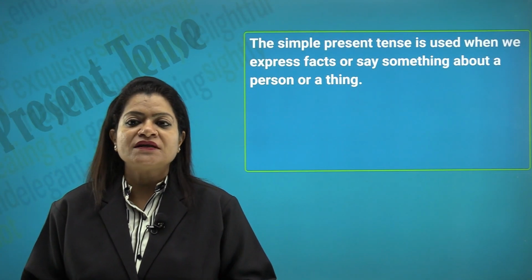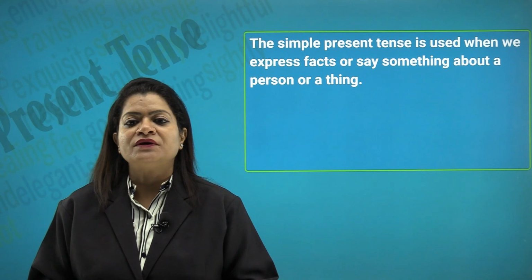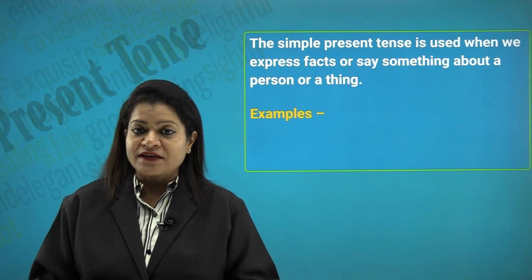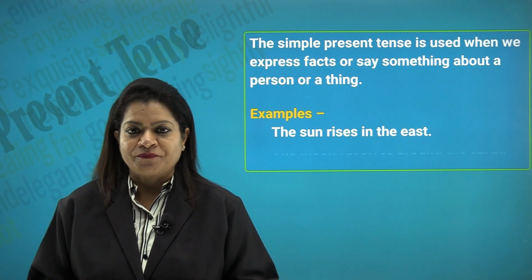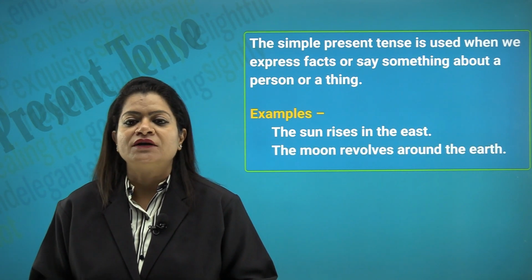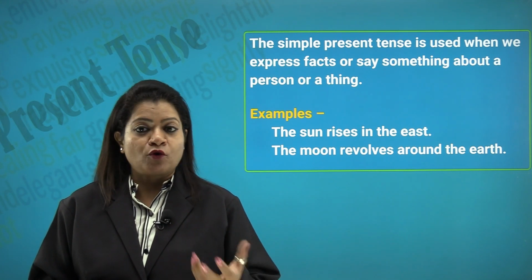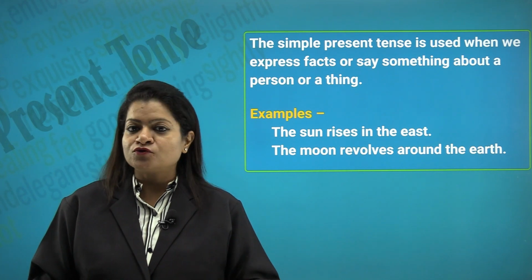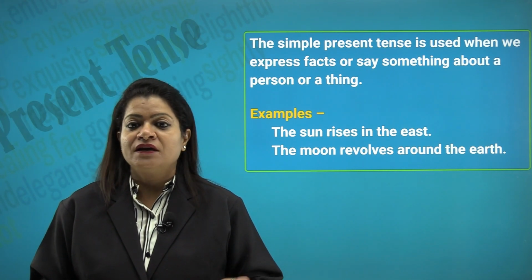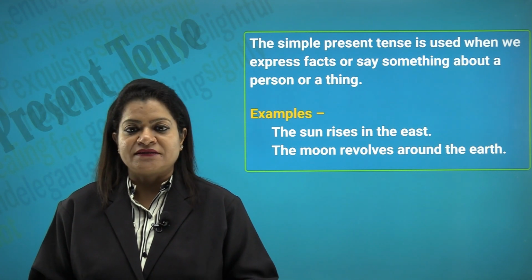The simple present tense is used when we express facts or say something about a person or a thing. For example, the sun rises in the east. Will it change? No. The moon revolves around the earth. So these are scientific facts, like water boils at 100 degrees, water freezes at 0 degrees, and express something which will never change, hence the present indefinite tense.